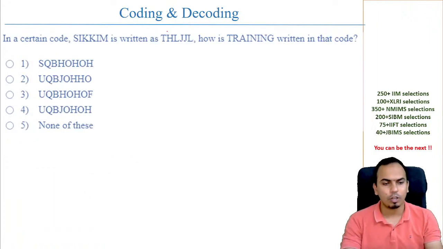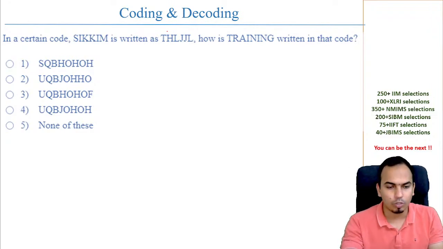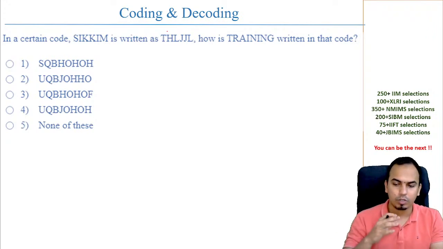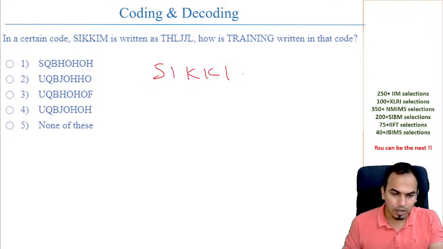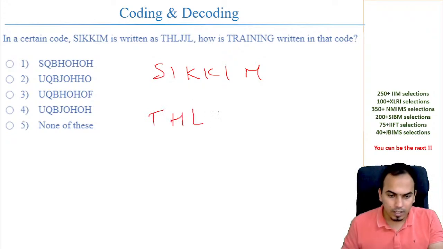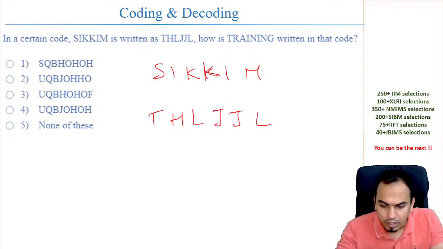They come quite often, and here if you look, you have this, which you can definitely solve. So you can look at the question: Sikkim is written as THLJJL. Okay, this is exactly how it is written.